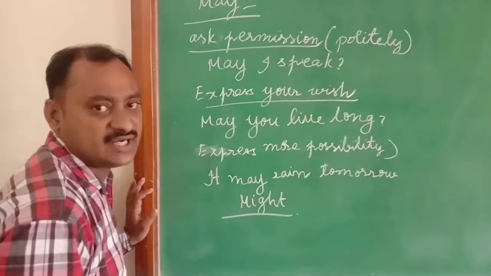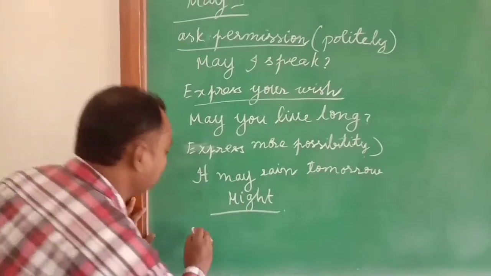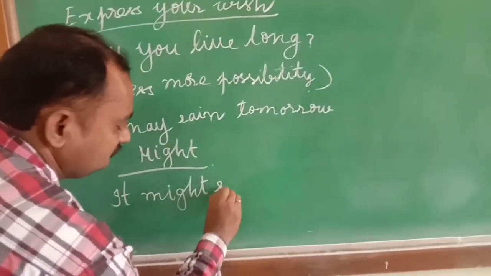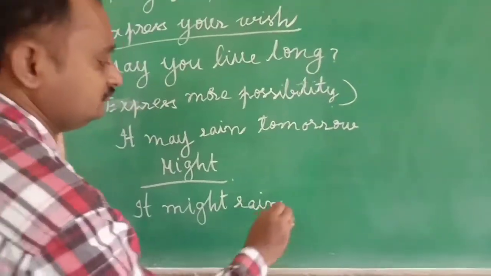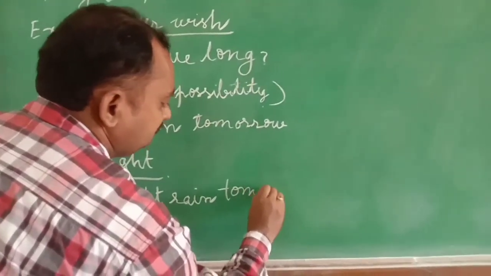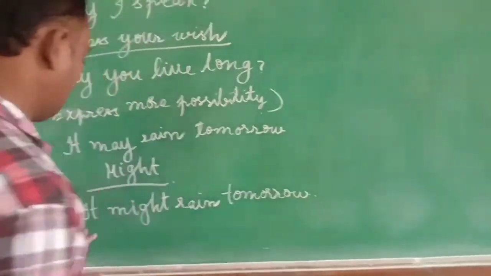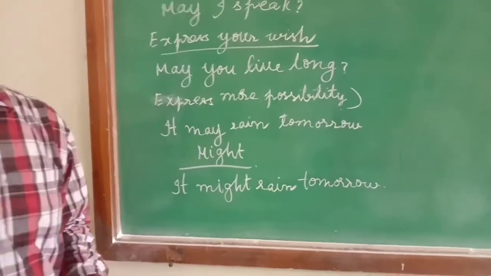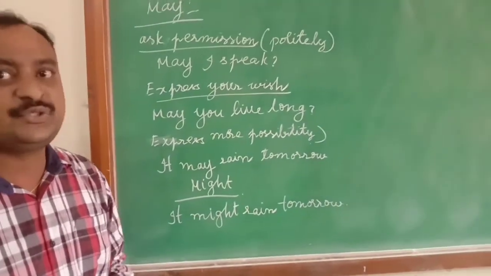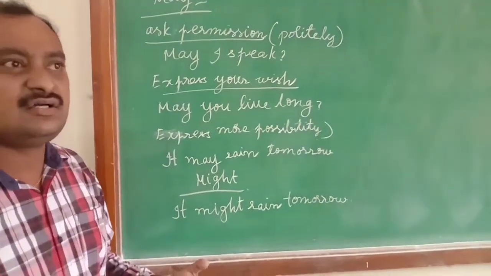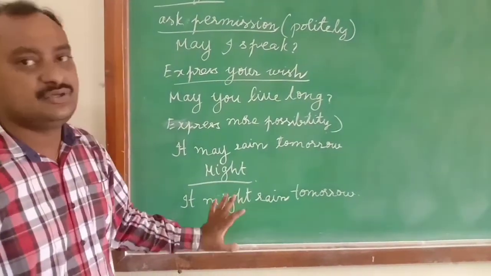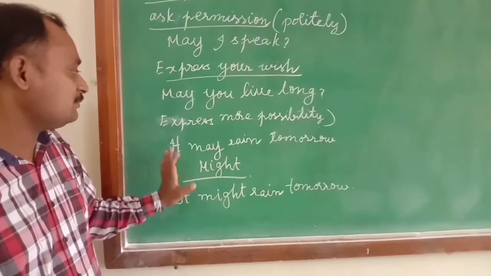The same sentence you can write with might also: It might rain tomorrow, means there is a doubt. It's not confirmed that it is going to rain tomorrow. That is a doubtful event. That's why we have to use it might rain tomorrow, not it may rain tomorrow.